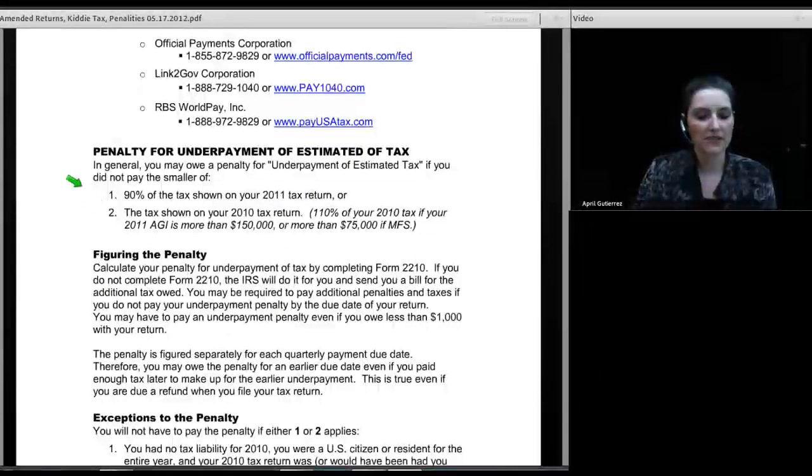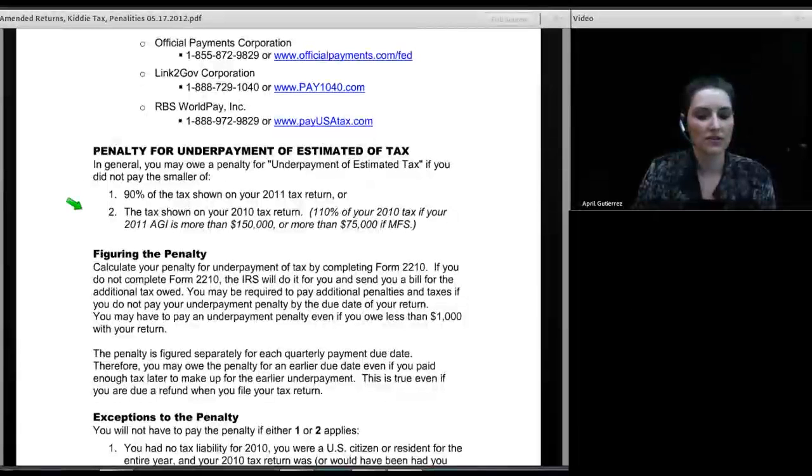Penalty for underpayment of estimated tax. If you don't pay your estimated taxes on time, are you going to have to pay a penalty? Yes, a substantial penalty. Really, it is. 5% of the amount over $1,000, or 5% of the amount you should have paid but didn't pay. So firstly, you look at 90% of the tax shown on your 2011 return, or 100% of the tax shown on the earlier year return, 110% if your income is over 150. And you compare those two numbers with the amount of tax shown on this year's return.